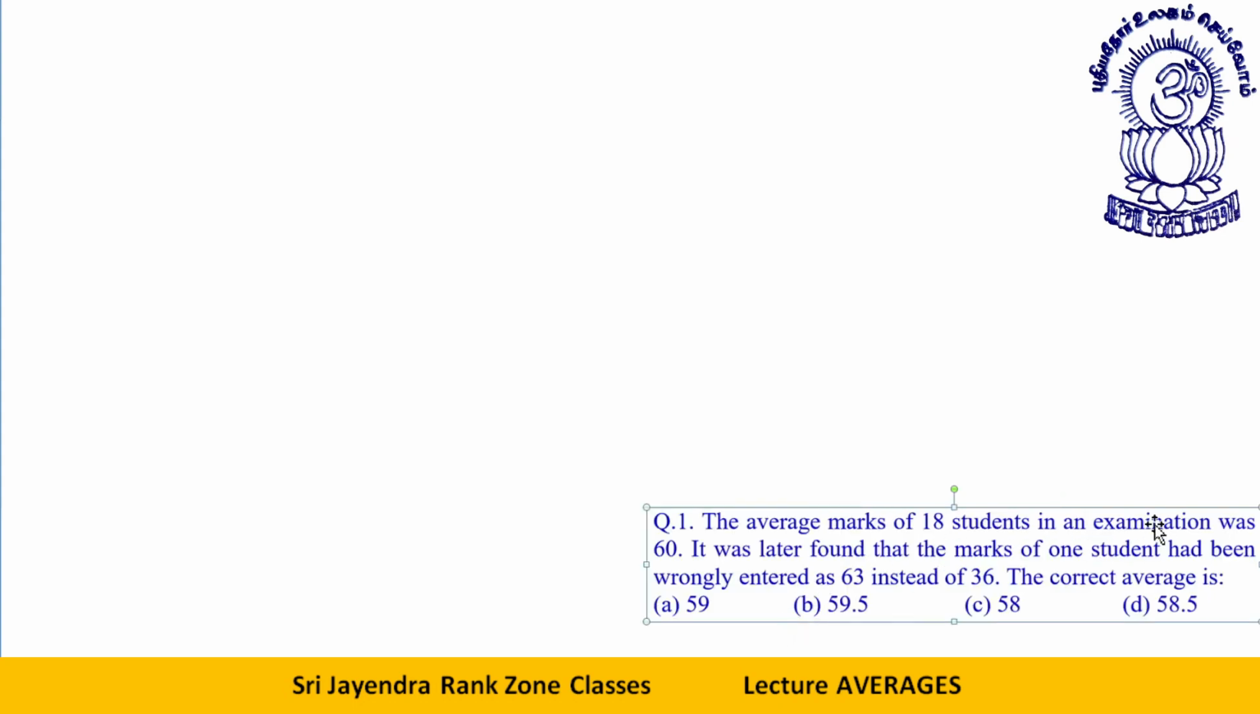The average mark of 18 students in an examination was 60. It was later found that the mark of one student had been wrongly entered as 63 instead of 36. The correct average is? Directly, how will we do it? Direct formula. The correct average will be